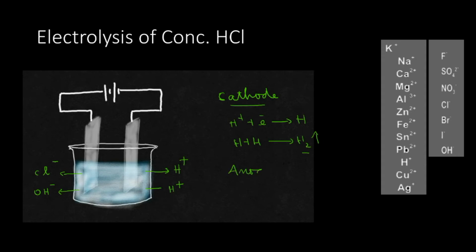What will be the reaction taking place at the anode? As per the position of ion in the electrochemical series, OH minus ion will be getting a chance. But as it is concentrated hydrochloric acid solution, Cl minus ion concentration will be greater. So in this case, that factor also has to be considered. So which one will be getting a chance to get discharged? Cl minus ion. It will be giving away one electron and will be getting converted into chlorine atom, which in turn will be combining with another chlorine atom to form chlorine gas. Easy. We don't want to learn it by heart at all.